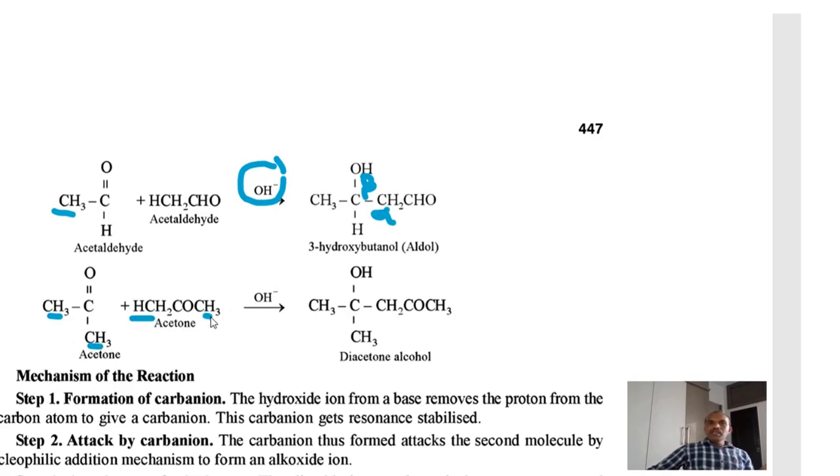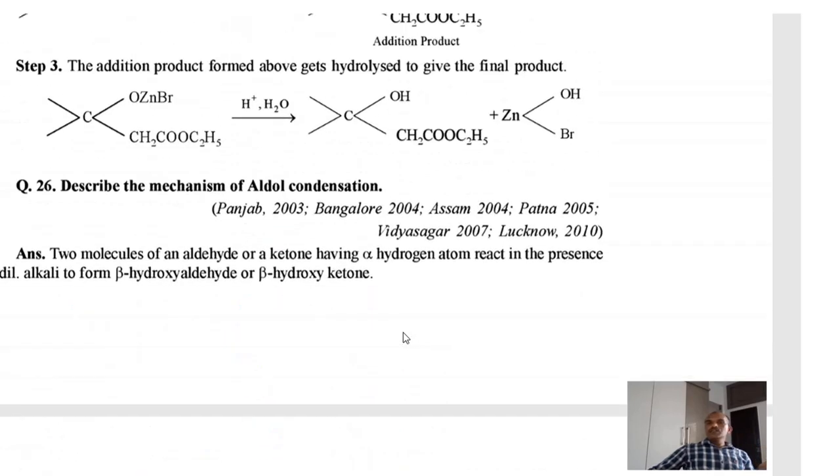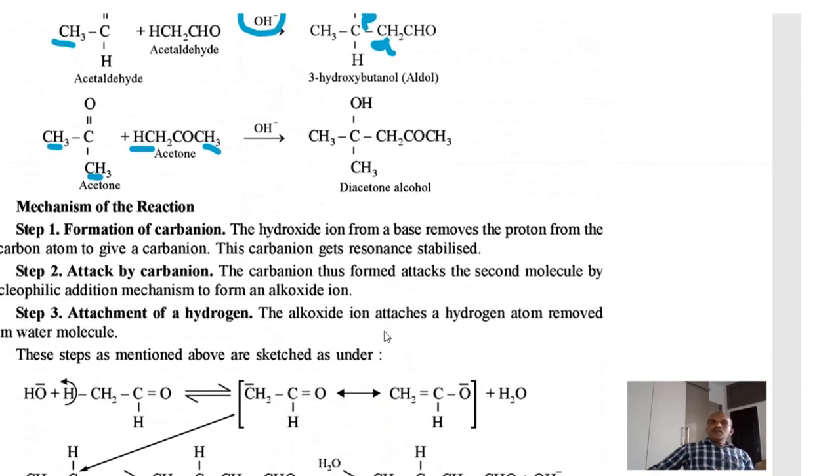When two similar molecules of any compound, here two acetone molecules or two acetaldehyde molecules, come and self-condense to form the product, this type of reaction is known as a simple aldol condensation reaction.